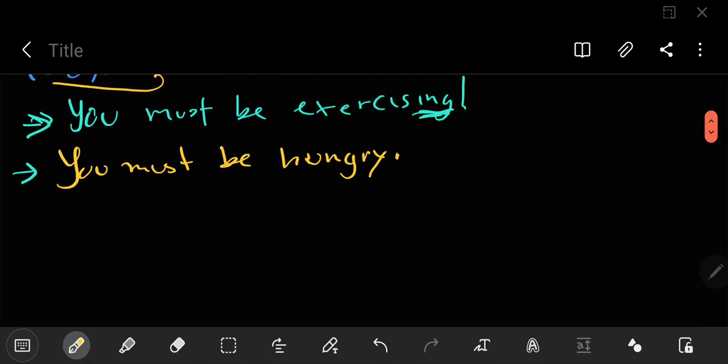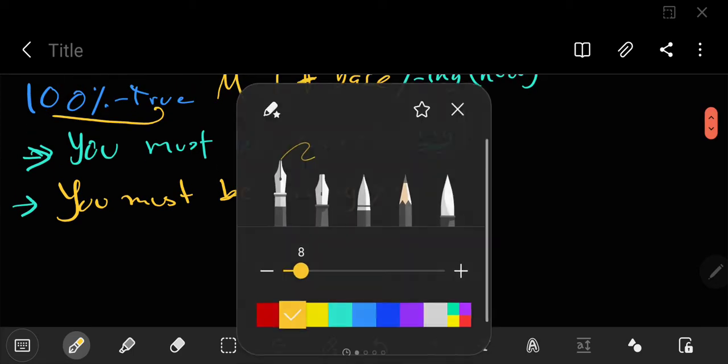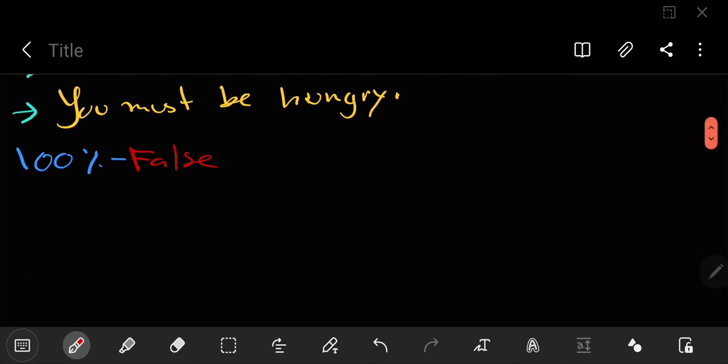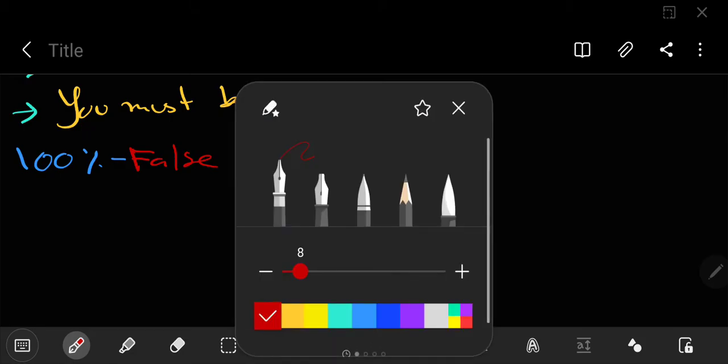Now what happens when we're 100% sure that it isn't true, right? 100%, but now it's false. We know that it didn't happen. It's not possible, right?